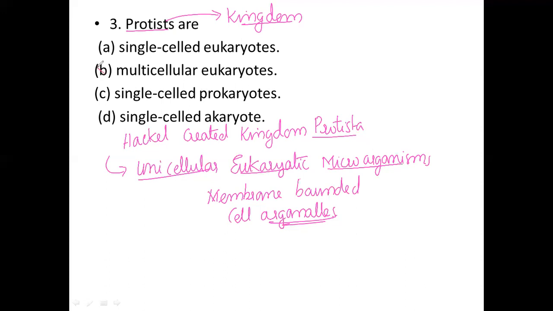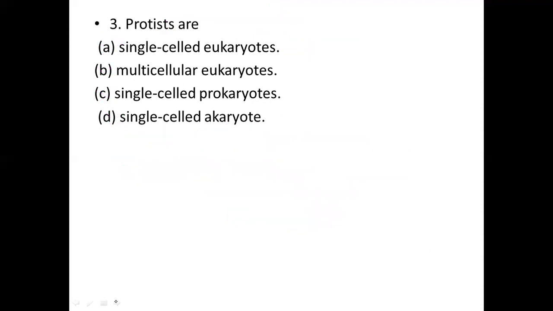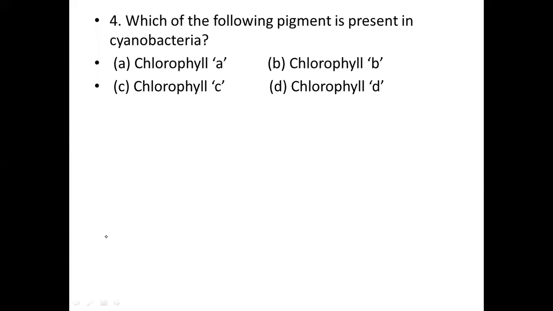Multicellular is wrong. Single-celled prokaryotes is also wrong. Single-celled karyote is also wrong. Single-celled eukaryotes is the correct option for this question, because protists are single-celled eukaryotic organisms. Now I would like to move on to another question. The fourth question: which of the following pigments is present in cyanobacteria?